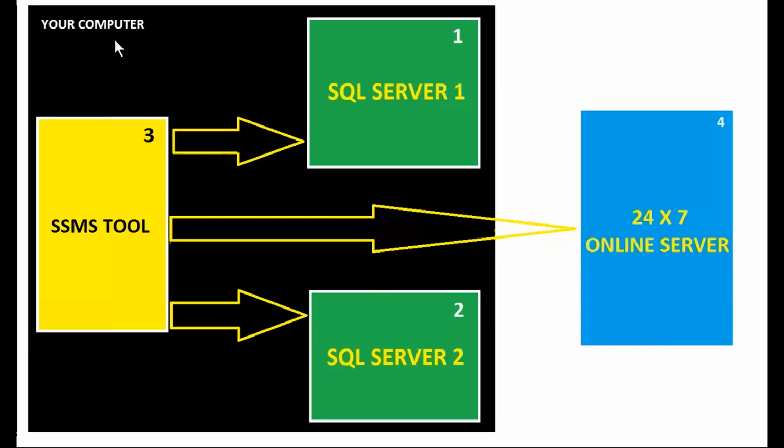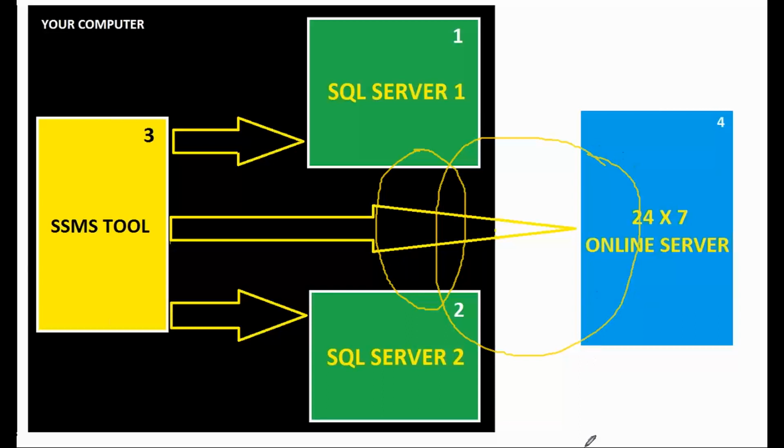In your computer, in our very next chapter, you would be configuring different servers. In your computer, 2 servers, server 1, server 2. Why 2 servers? To work with different versions, different editions, and understand how to perform linking of servers, say link server 1 and link server 2.